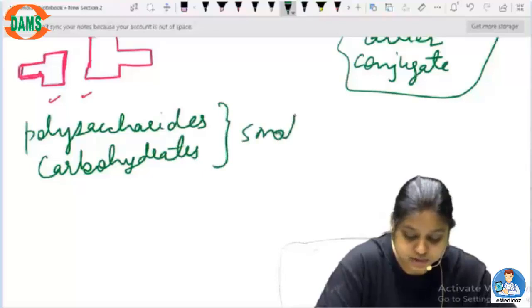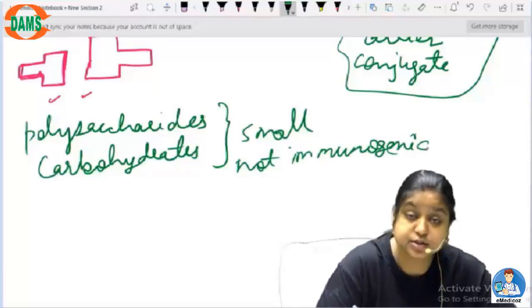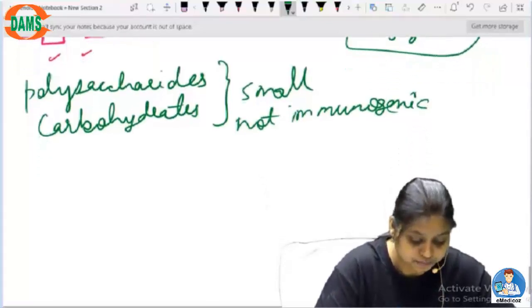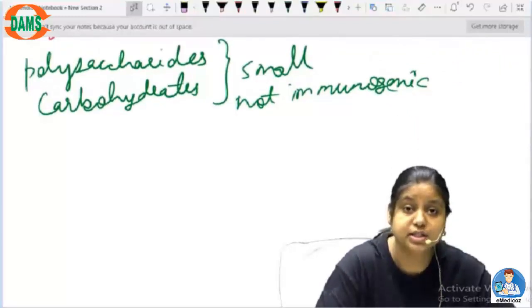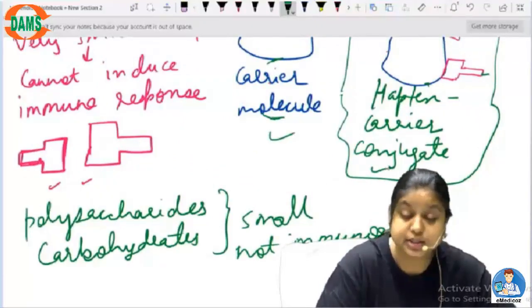Obviously, you have to see that these are small and not immunogenic. Not immunogenic means those agents which cannot create an immune response. So in both cases the carrier molecule, the conjugate, is necessary.